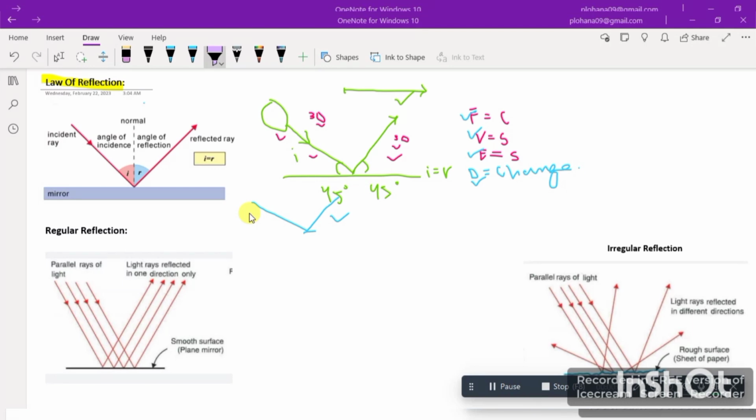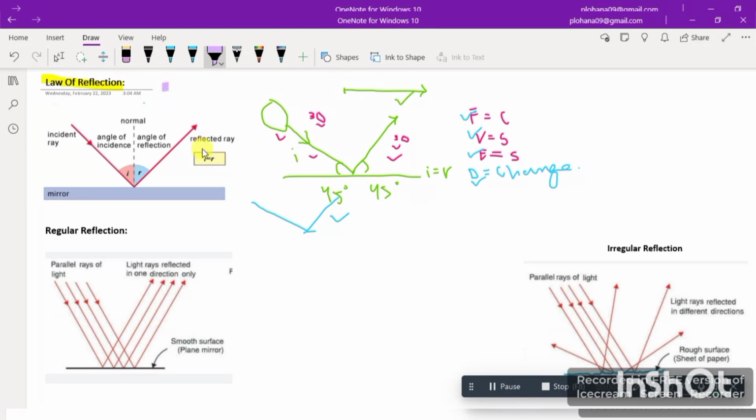Now let me tell you guys why this law is important. This law of reflection is important in many fields, including engineering, physics, and optics. It helps us to explain the behavior of light. As I told you, it is very important in the field of optics. It is used in the design of various optical devices. We have a lot of optical devices, and in those optical devices this law of reflection is used, such as telescope, microscope, and cameras as well.